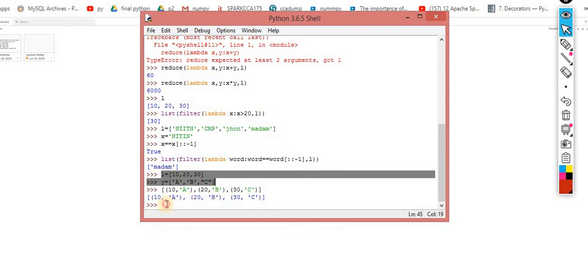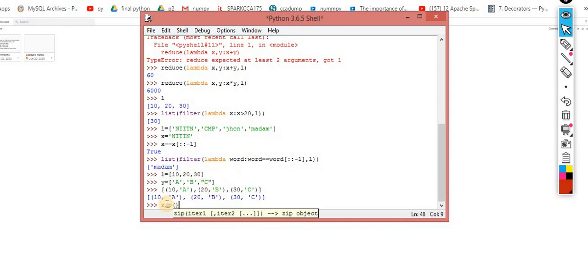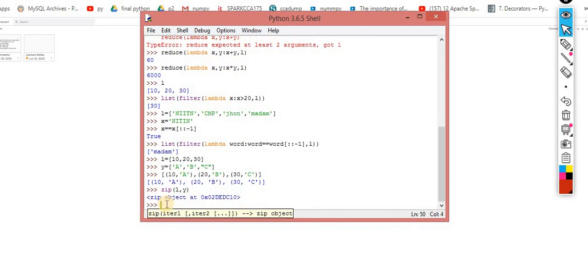So there is one very beautiful function. That function is called zip. For the zip you have to pass L comma Y. That's it. Now it is converted into the zip object, and we know that if it is an object of the zip, then you have to convert it into the list.